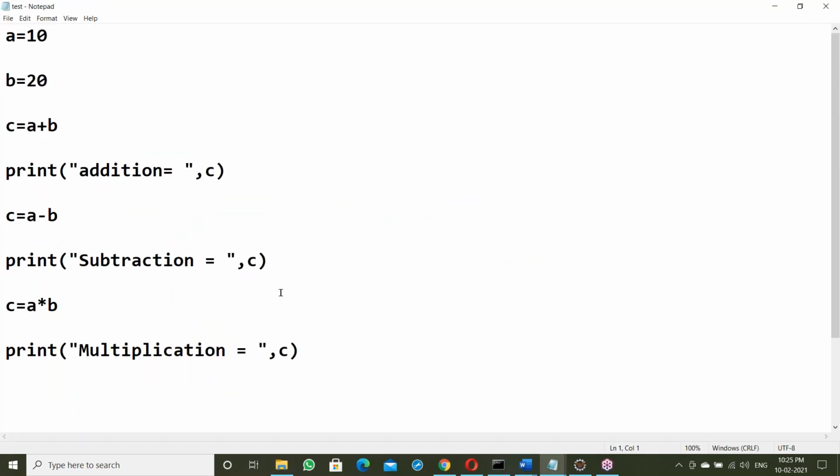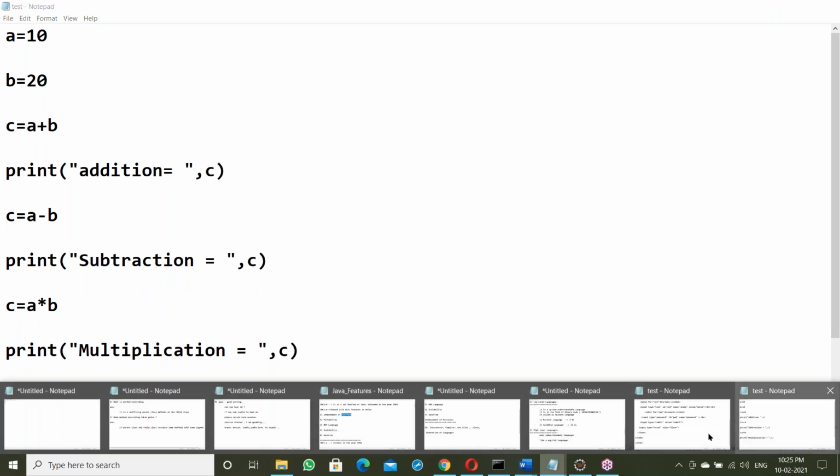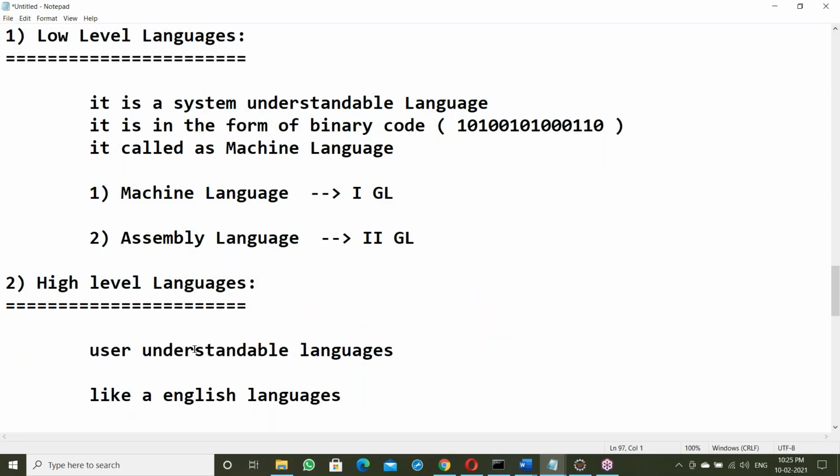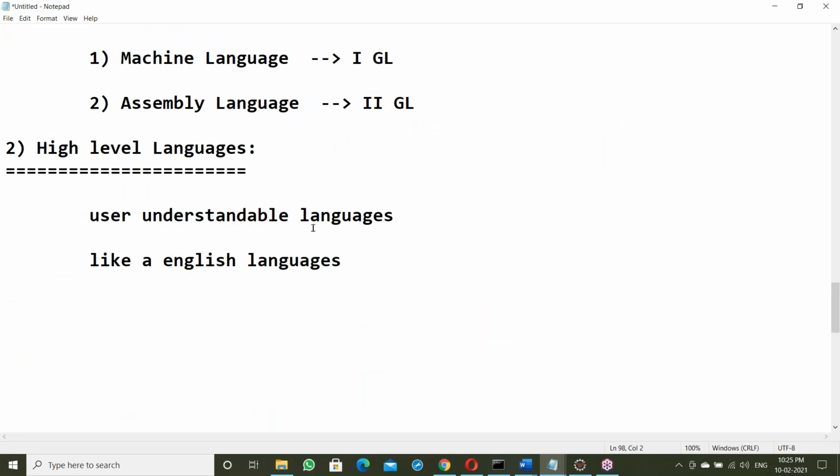Yes, like English, right? This is called user understandable language, called high level language. So high level language is like English, a user understandable language.